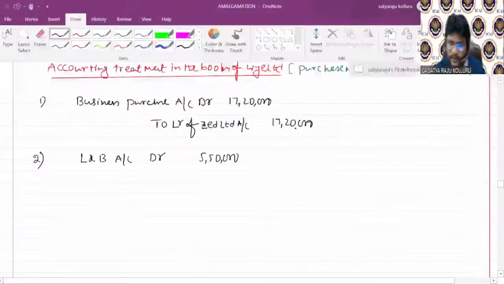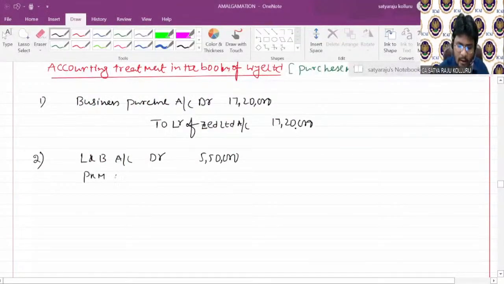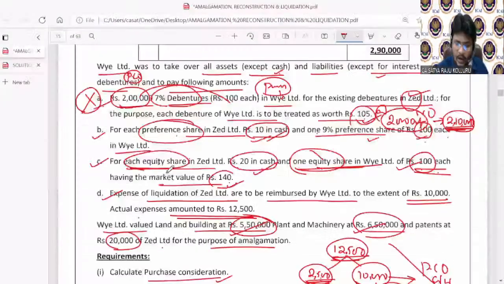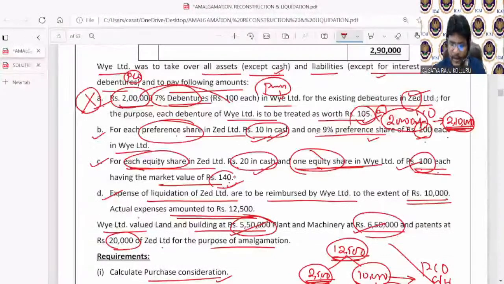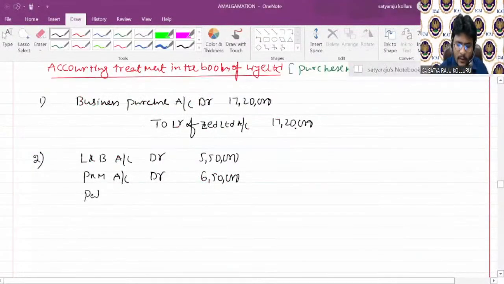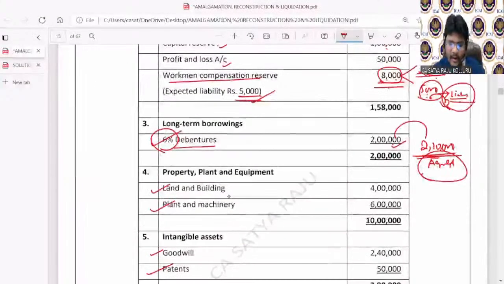The next asset is plant and machinery. You can observe the last sentence. They have given certain agreed values, which is 6,50,000. Next, out of the intangible assets, patents account debit, which is 20,000. One more intangible asset is there.